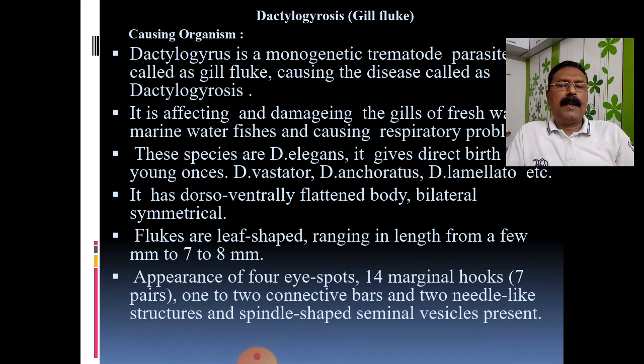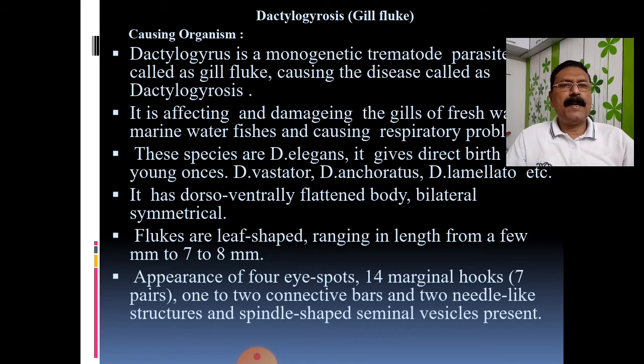This gill fluke, Dactylogyrus, has a number of species like Dactylogyrus elongans, Dactylogyrus vastator, Dactylogyrus ancoratus, and Dactylogyrus lamellatus. See there, the spelling mistake is there in this PPT. It is not lamellato, it is Dactylogyrus lamellatus. So lamellatus, ancoratus, vastator, as well as elegans, these are the several species of Dactylogyrus found in fresh water as well as marine water.